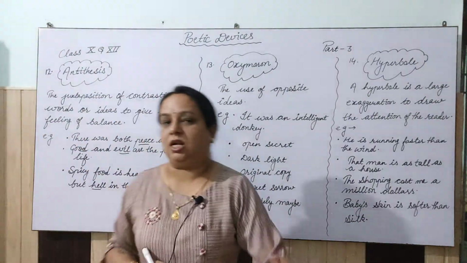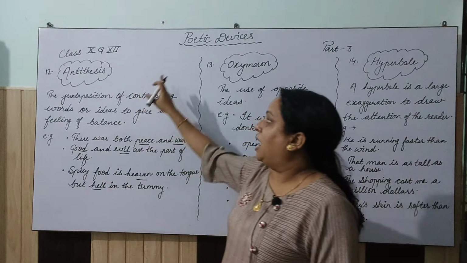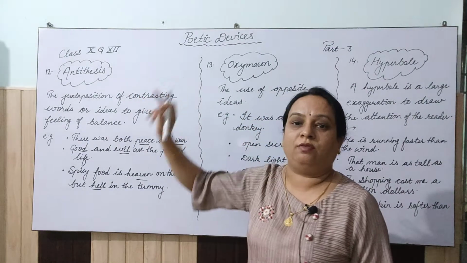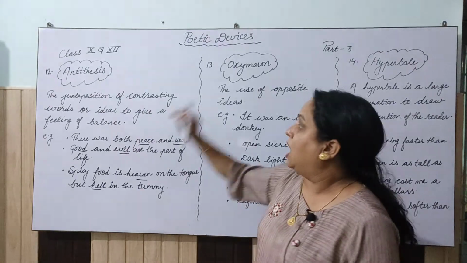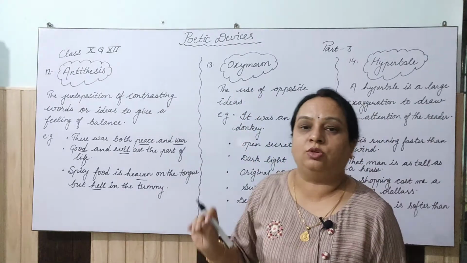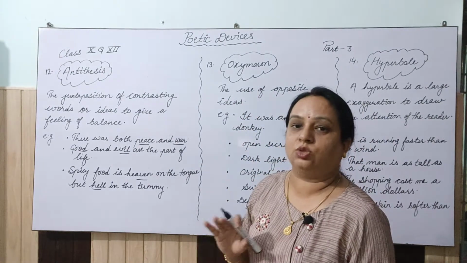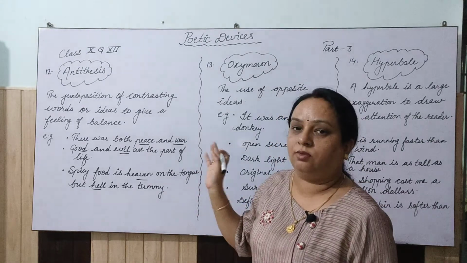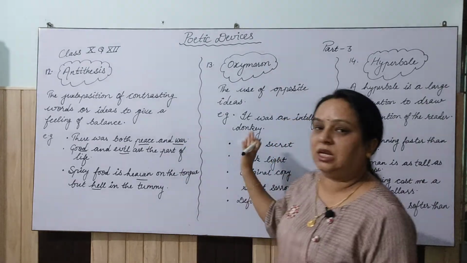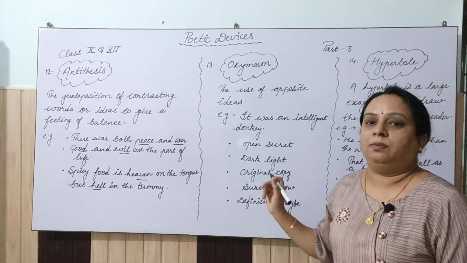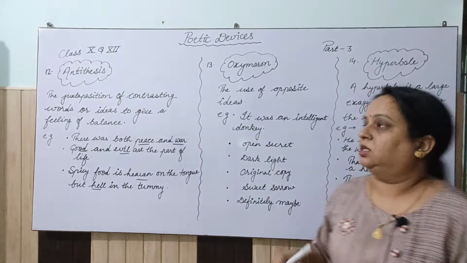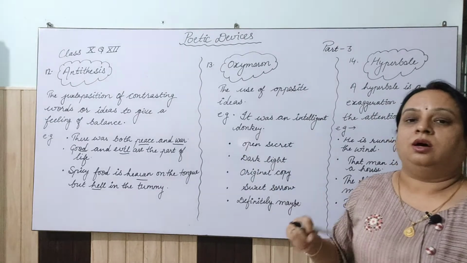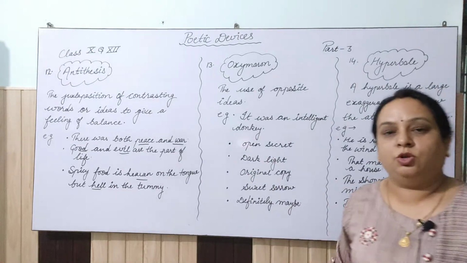And please understand once again, in antithesis, we have to use opposite words, and in oxymoron, we have to use opposite ideas. This is very important. Students generally get confused in this. So, please take a screenshot of both of them, note them down, and find some more poetic devices of this type from the newspaper.